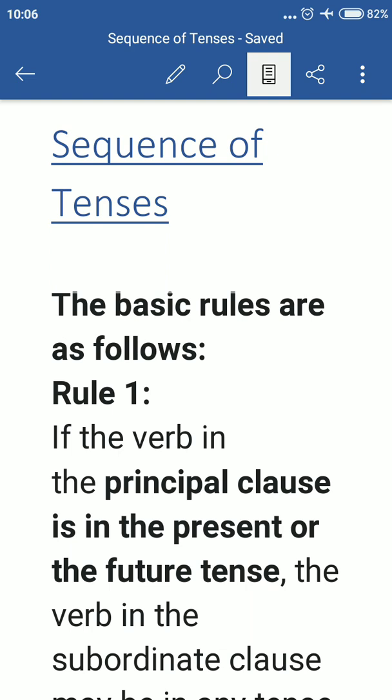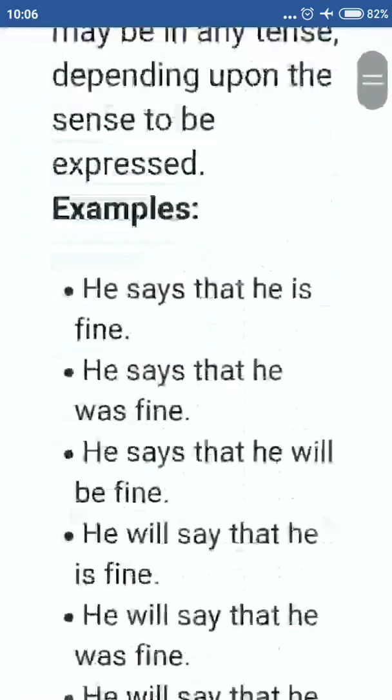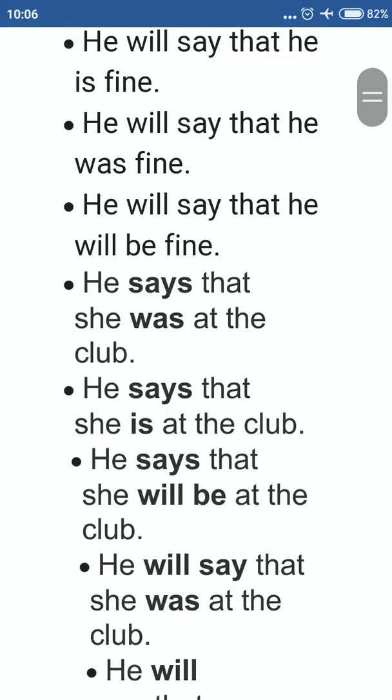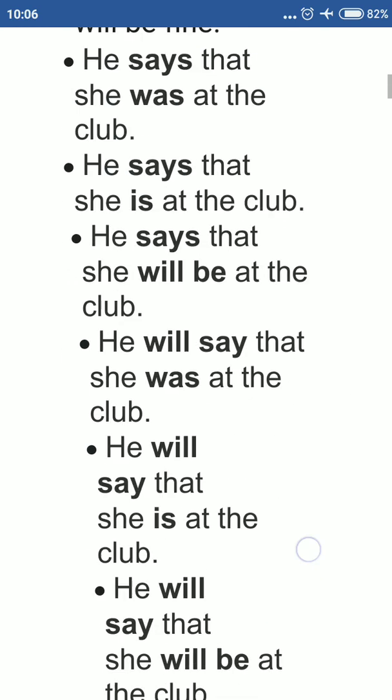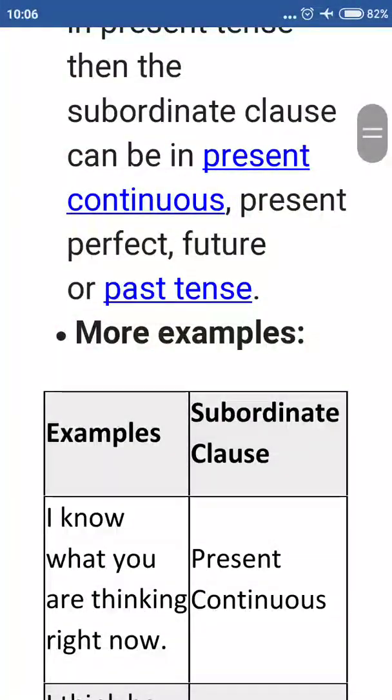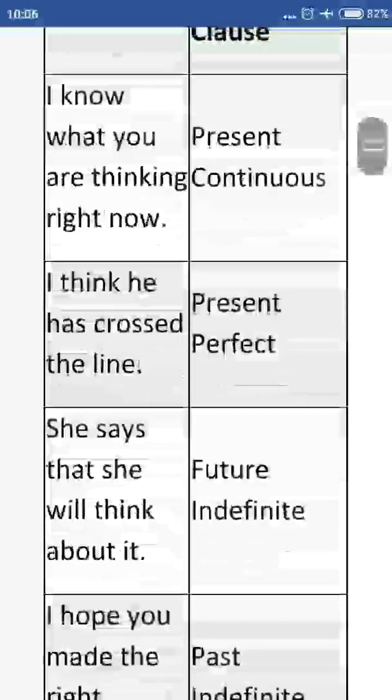And here, the rule that we have learned so far is, if the tense of the main verb of the main clause is in past tense, the tense of the subordinate clause is generally in past tense. But there are a few exceptions.